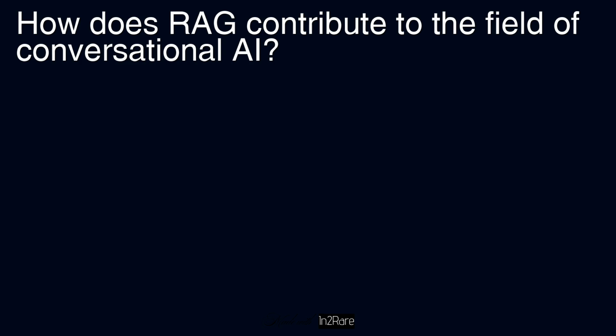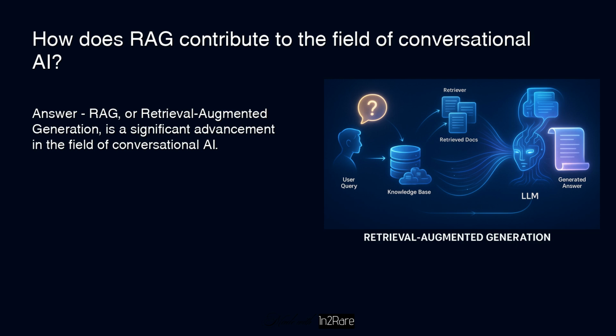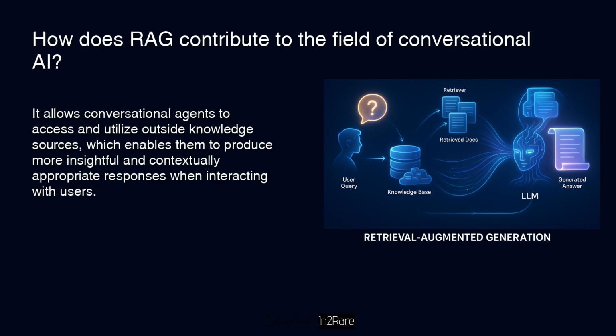How does RAG contribute to the field of conversational AI? Answer: RAG, or Retrieval Augmented Generation, is a significant advancement in the field of conversational AI. It allows conversational agents to access and utilize outside knowledge sources, which enables them to produce more insightful and contextually appropriate responses when interacting with users.